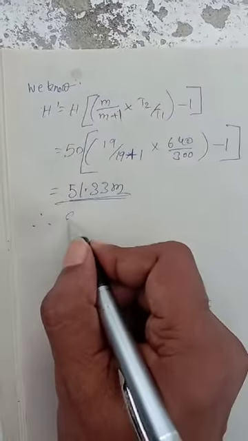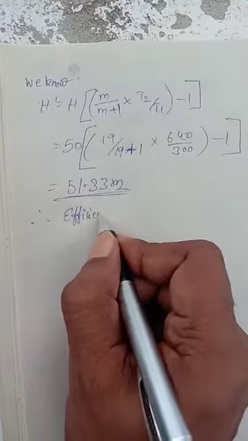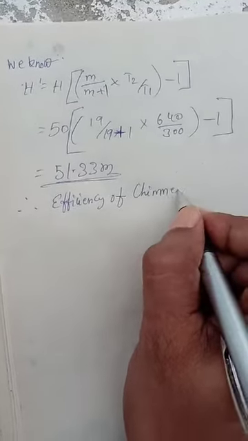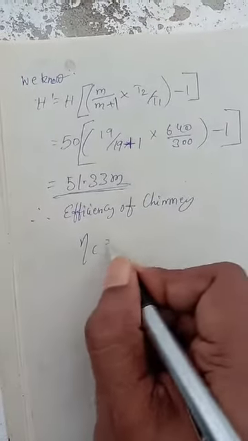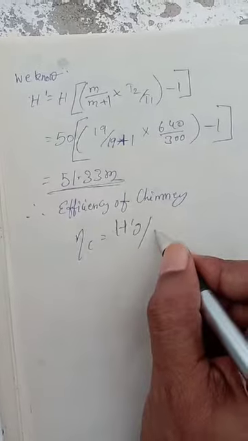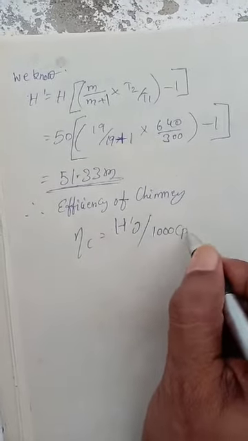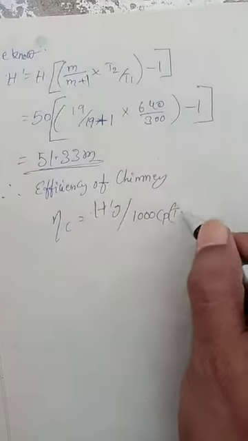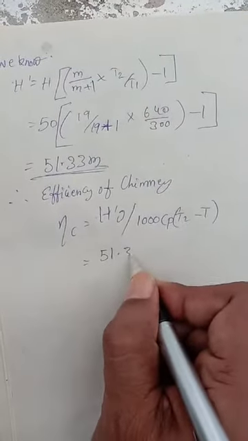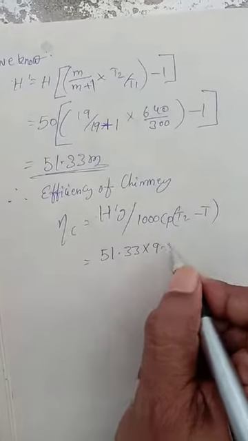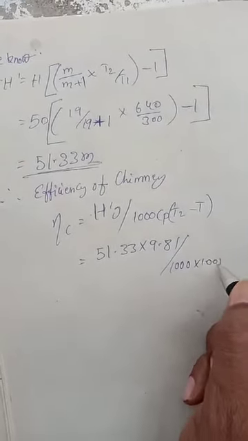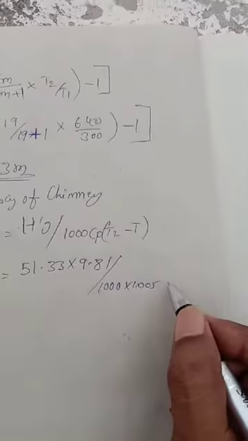Therefore the efficiency of chimney, we know the efficiency formula: H dash G divided by 1000 Cp T2 minus T. Now this is H dash, we take G equal to 9.81 standard, Cp 1.005.